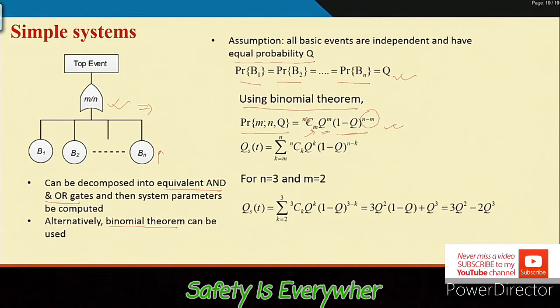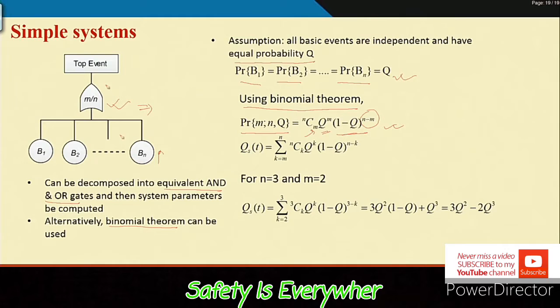So, this is the combination part, nCm: how many ways you can choose m components out of n given. Then q is the probability that the component is unavailable or in a failed state, to the power m. And then there is the success probability, which is 1 minus q. The rest will be under success, so (1 minus q) to the power n minus m.